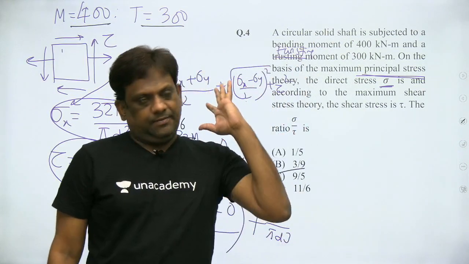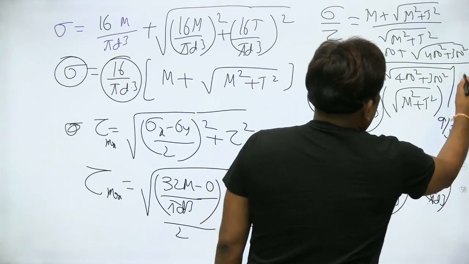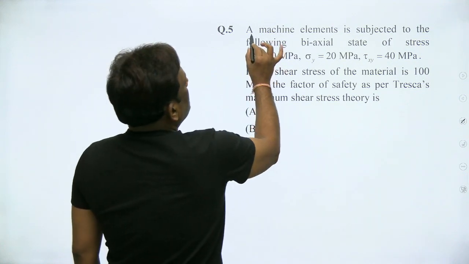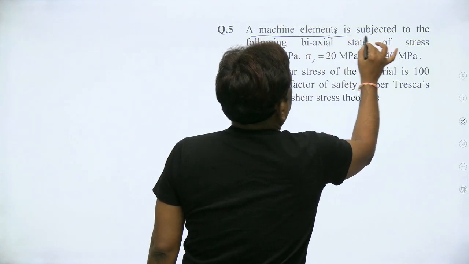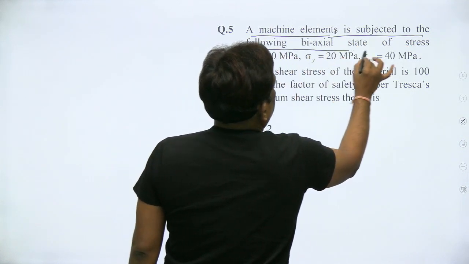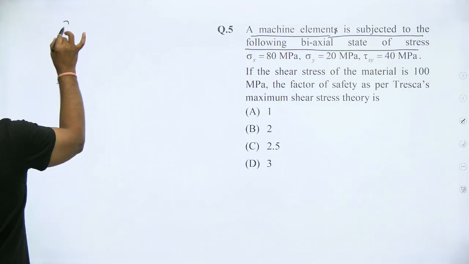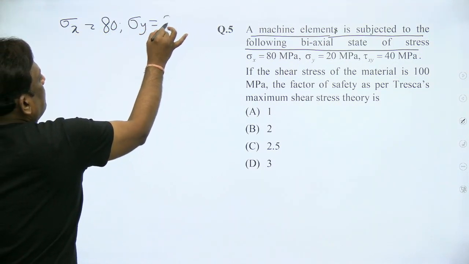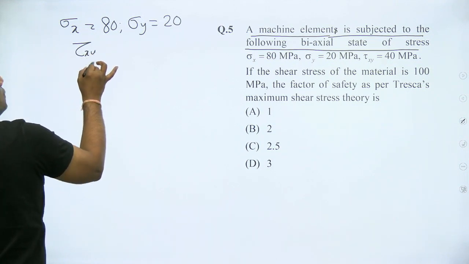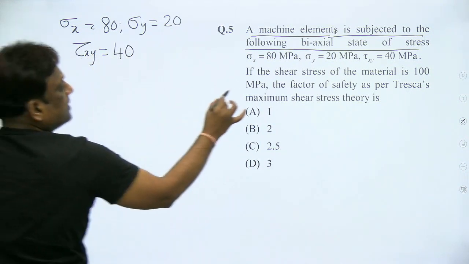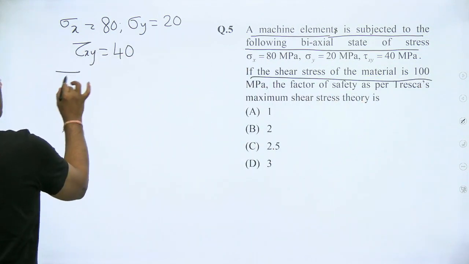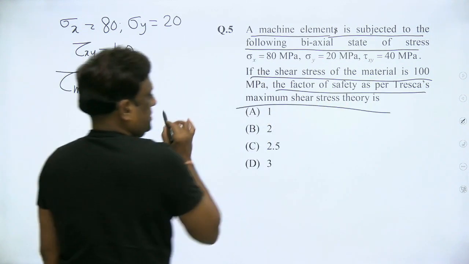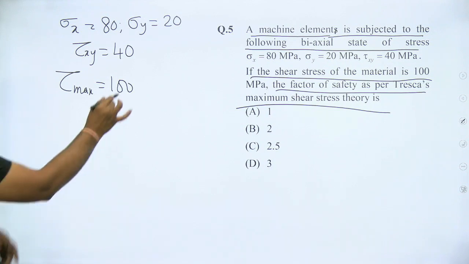And this is also a good question. Next, let's move to the next question. Take this question. A machine element is subjected to the following biaxial state of stress. Sigma x is given as 80, sigma y is given as 20, and tau xy is given as 40. If the maximum allowable shear stress of the material is 100, find the factor of safety as per Tresca's theory. Okay, this is the maximum shear.